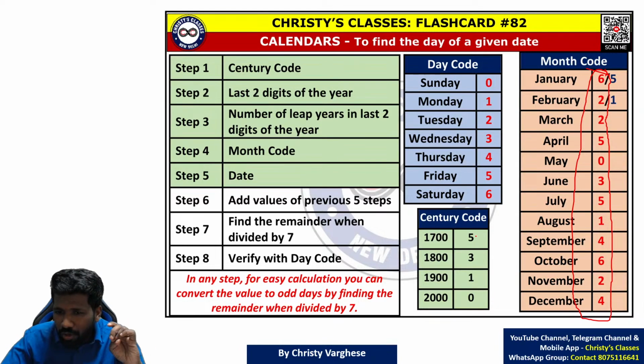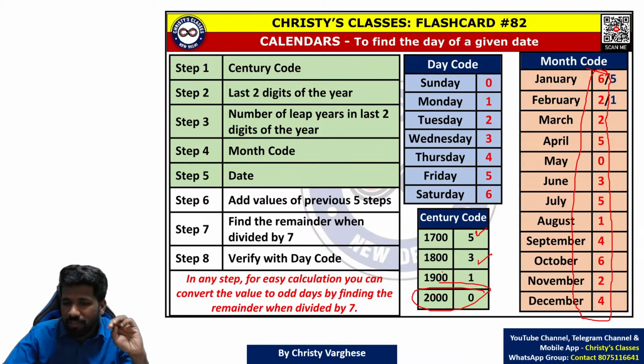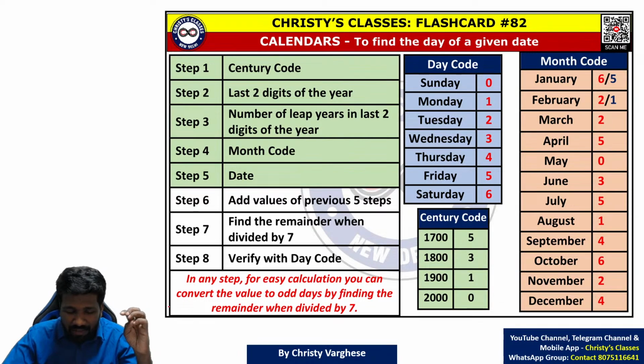And the century code, again, is needed only if the years are before 2000. If it is after 2000, no worries, no need of the century code. But if the date is between 1900 and 2000, the century code is 1. For 1800 to 1900 it is 3, and for 1700 to 1800 it is 5. Normally only dates after 2000 will be asked. Even most of your birth dates are after 2000, I guess. Some of you may be 90s kids also.